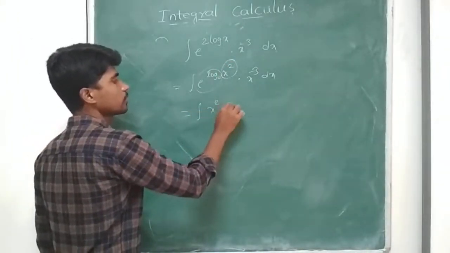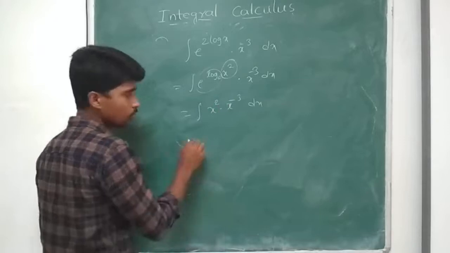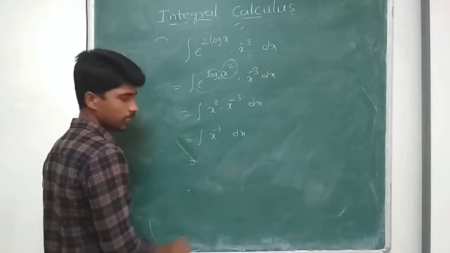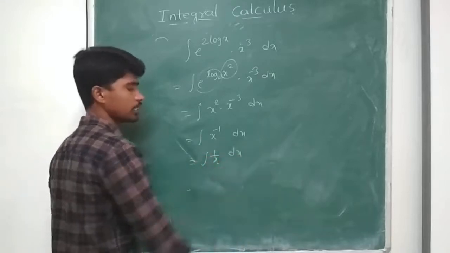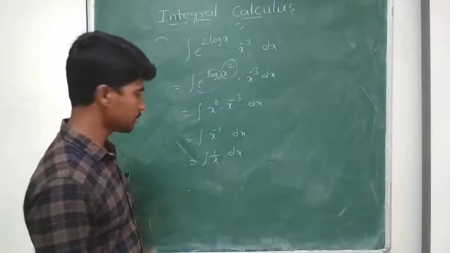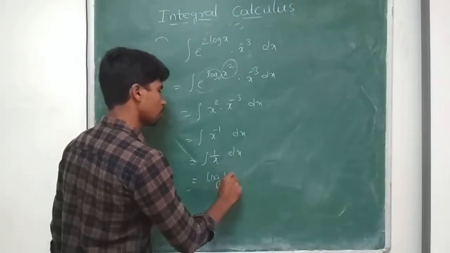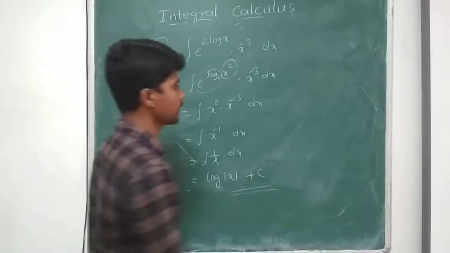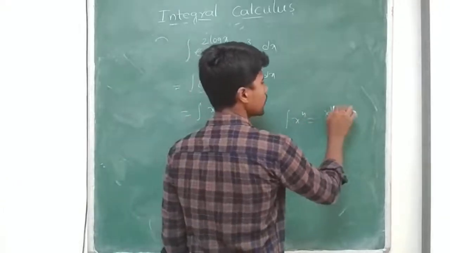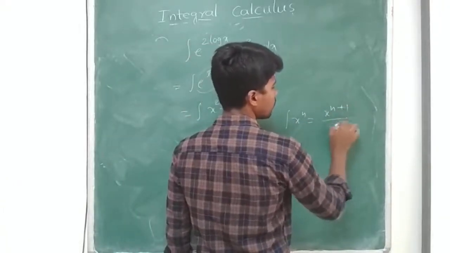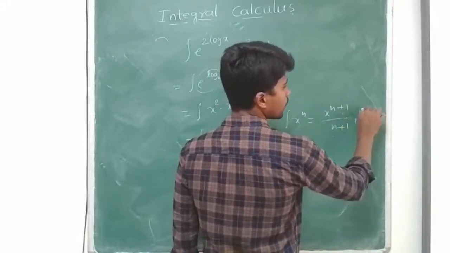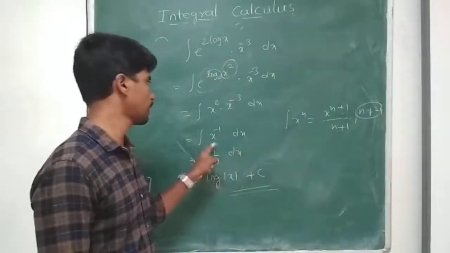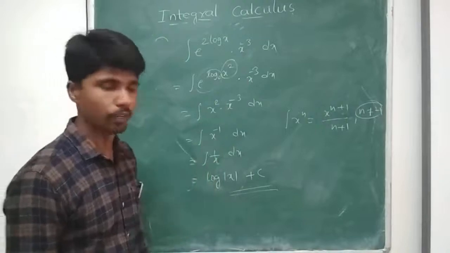So integral x square into x to the power of minus 3 dx is equal to integral x to the power of minus 1 dx. X to the power of minus 1 is nothing but 1 by x dx. So integral 1 by x is log modulus of x plus c. Integral x to the power of n is x to the power of n plus 1 by n plus 1, where n is not equal to minus 1. If n is equal to minus 1, it does not exist, so I didn't apply that formula here.